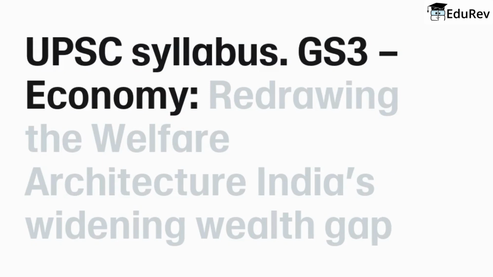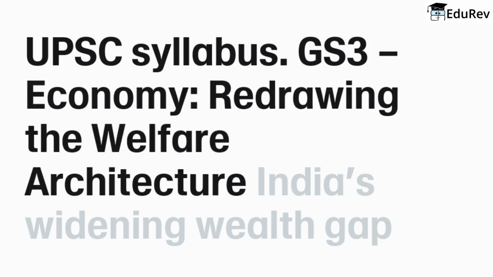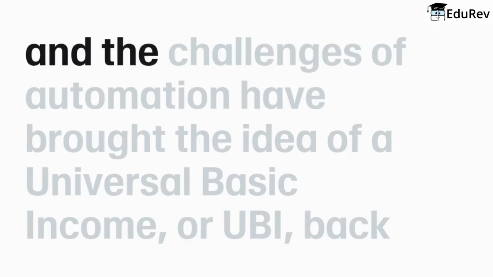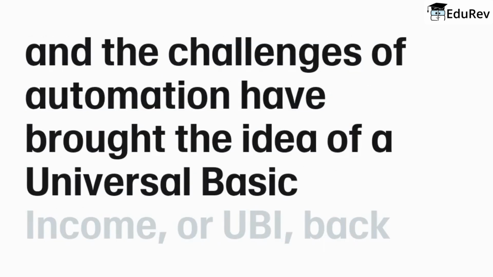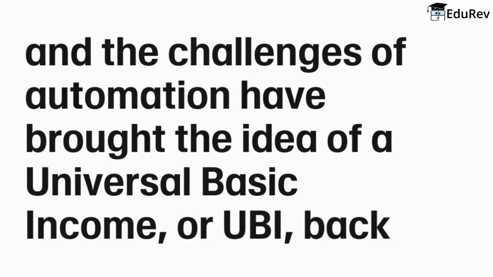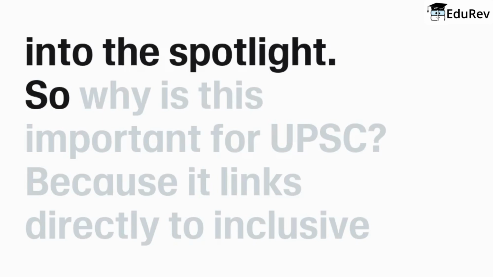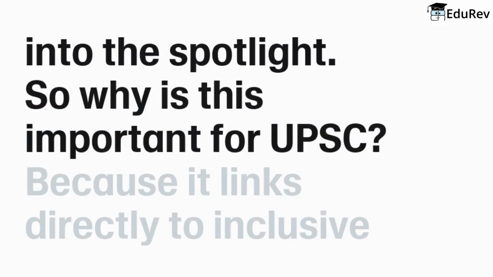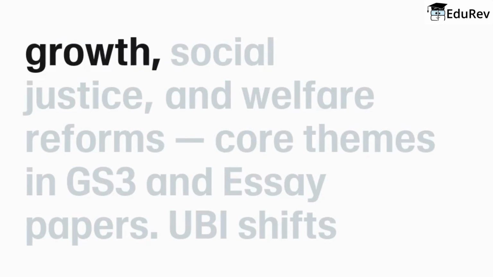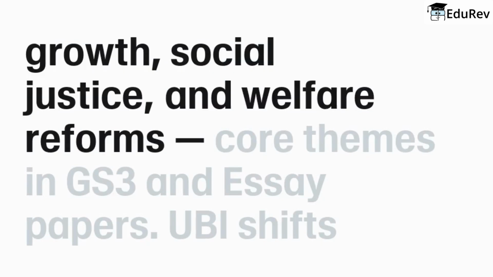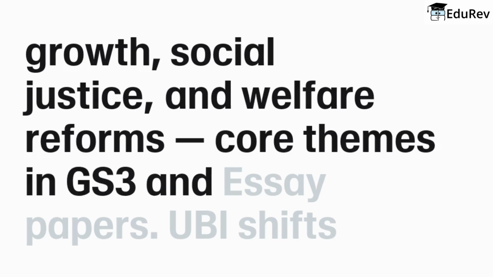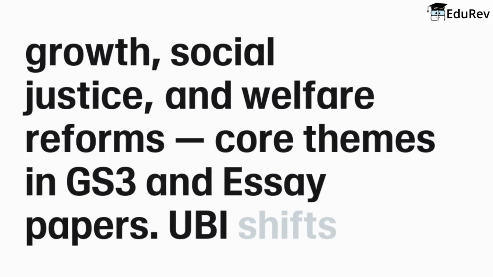GS3 Economy: Redrawing the Welfare Architecture. India's widening wealth gap and the challenges of automation have brought the idea of a universal basic income, or UBI, back into the spotlight. So why is this important for UPSC? Because it links directly to inclusive growth, social justice, and welfare reforms, core themes in GS3 and essay papers.